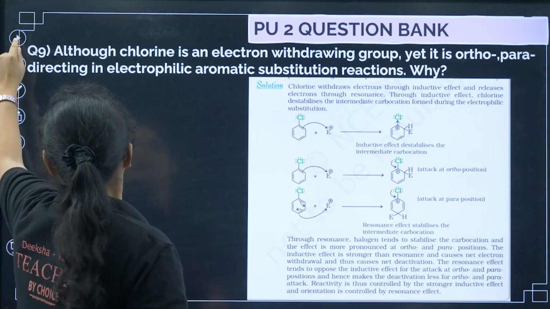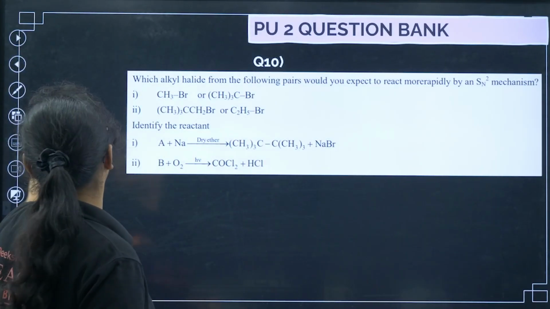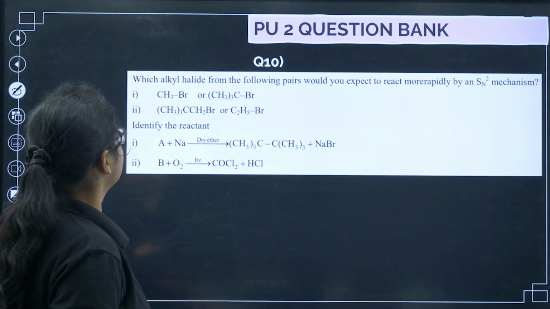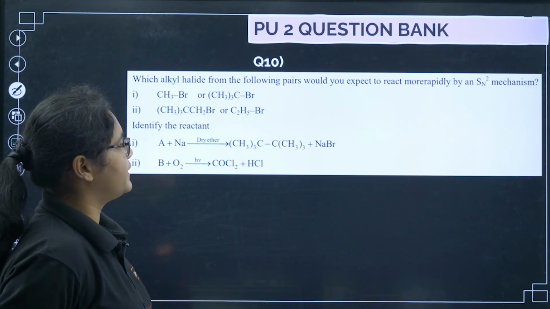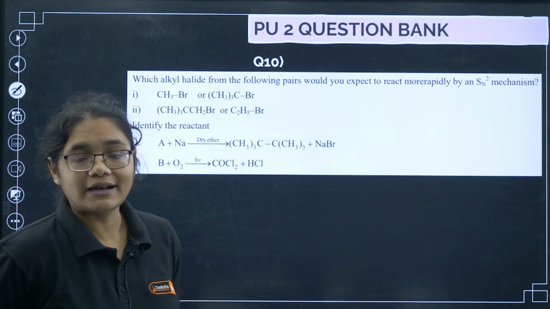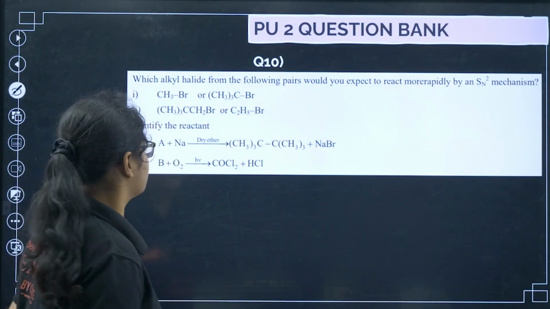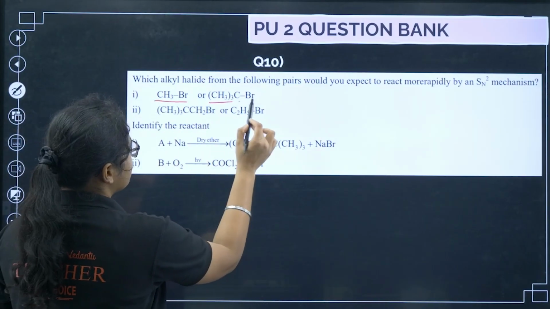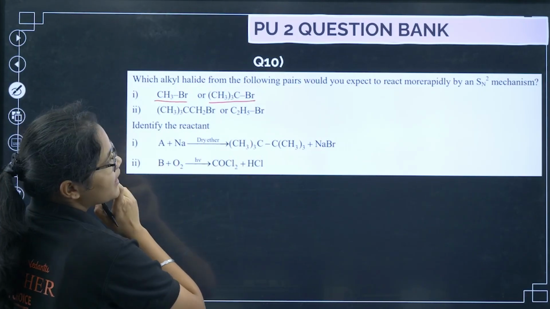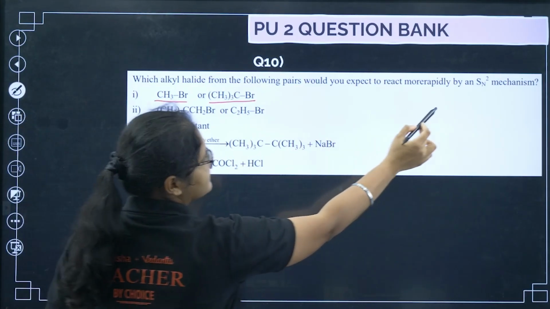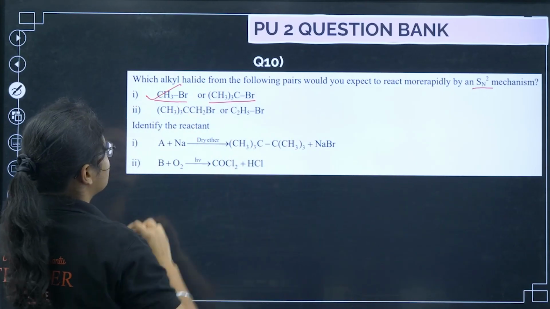Next, we have question number 10. Which alkyl halide from the following pairs would you expect to react more rapidly by SN1 mechanism? You have CH3Br and this one. This is a 3 degree, this is a 1 degree for SN2 mechanism. So the first one will react better.